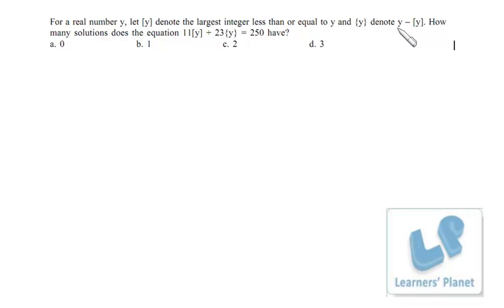So that is true once for all. You must be knowing this: y minus greatest integer function, that means number minus greatest integer, is equal to nothing but the fractional part. Okay, so how many solutions does this equation have?